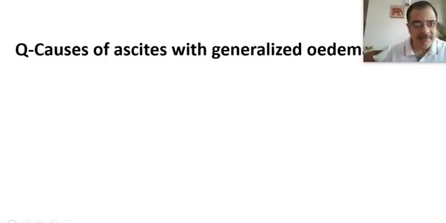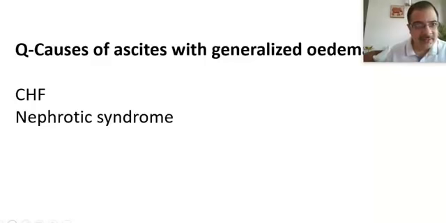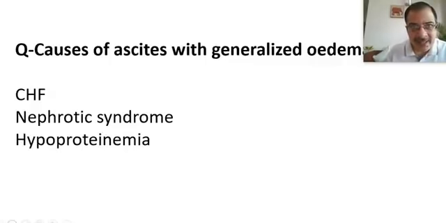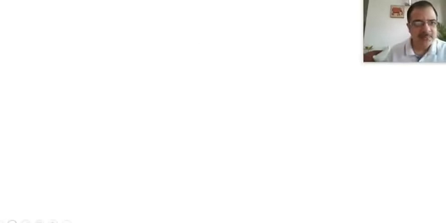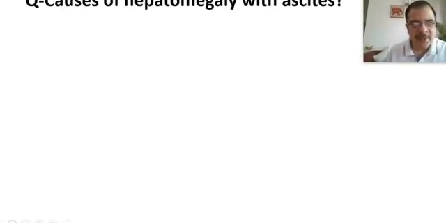Now, if there is generalized edema, the examiner's question will be, what are the causes of ascites with generalized edema? The causes will be CHF, of course, the advanced stage of CHF, nephrotic syndrome, and hypoproteinemia. And remember one thing: in constrictive pericarditis, ascites is out of proportion to the pedal edema. Ascites is very severe and pedal edema is very mild or maybe absent. That is a characteristic feature seen in constrictive pericarditis, and that question has been asked in your PG entrance exams.